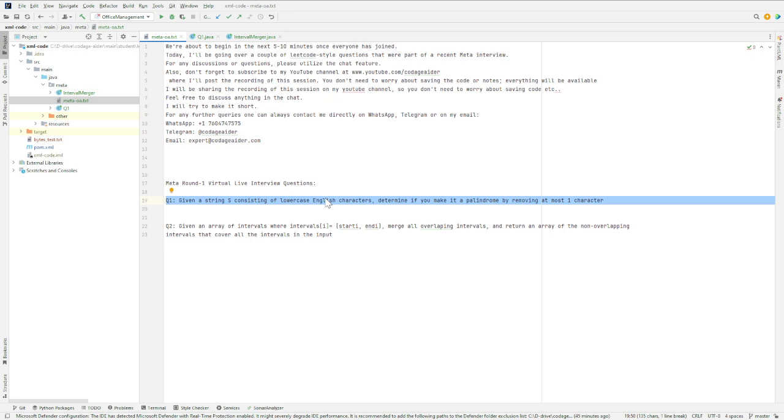If you have any thoughts or approaches, just to make it more interactive, you can message in the chat, and then I will explain an approach and code it in Java, and also code it in somewhat different ways. I'll show you a different style of coding and how you can use advanced features of Java like streams and Java 8 APIs to write shorter code, which can actually save you time during online assessments or even during virtual live interviews.